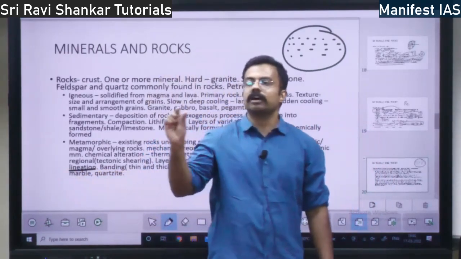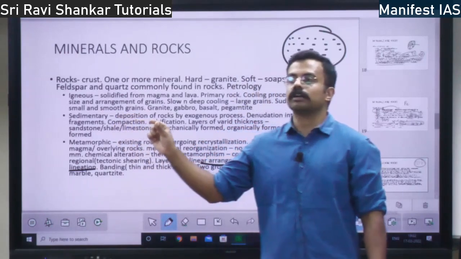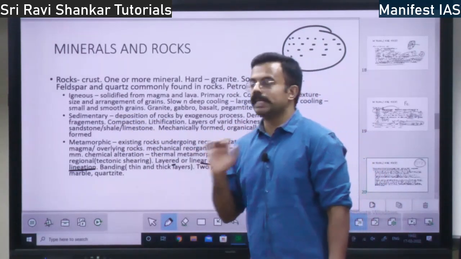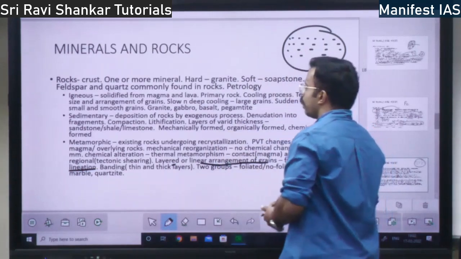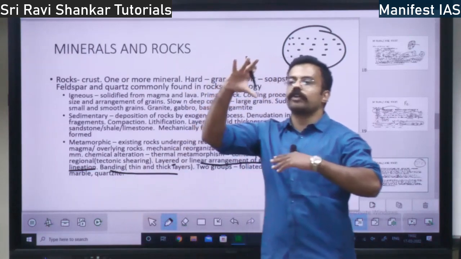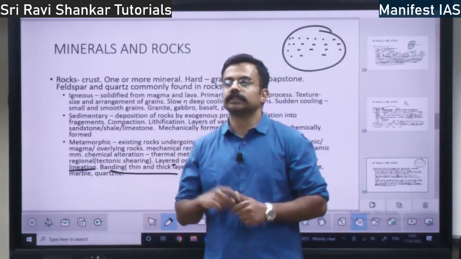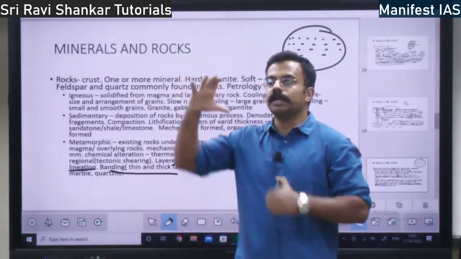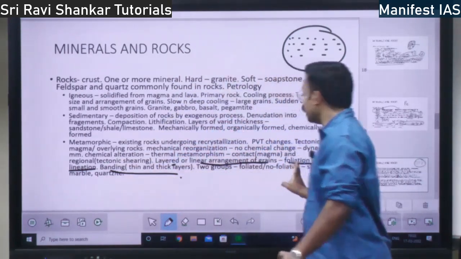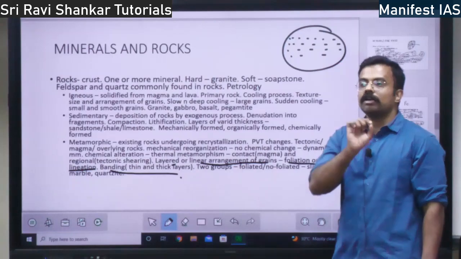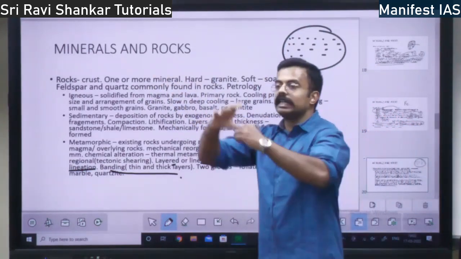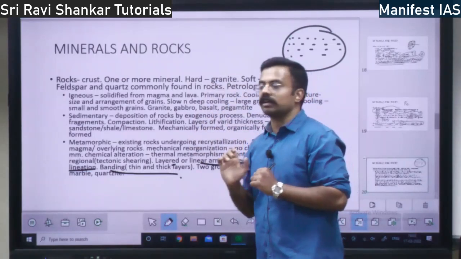The arrangement of grains within the rock is called foliation or lineation. Please remember this. Then you have banding. Banding means thin and thick layers of rock coming together within a rock. Banding and foliation are very, very important. Foliation means arranging of the grains. Banding means thin and thick layers coming within a rock, right?